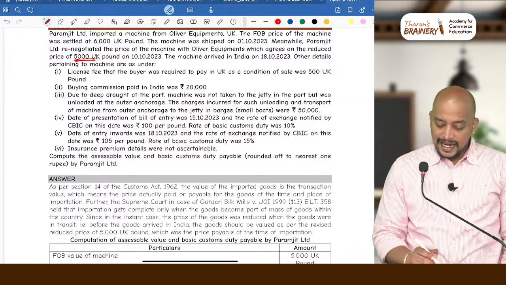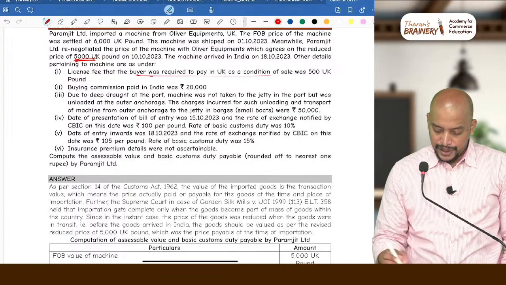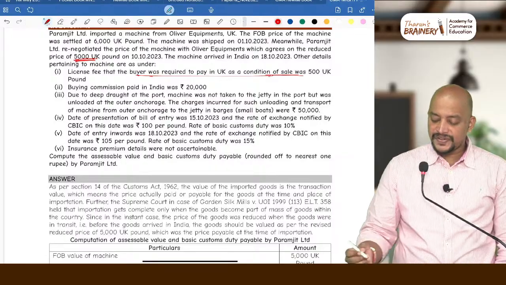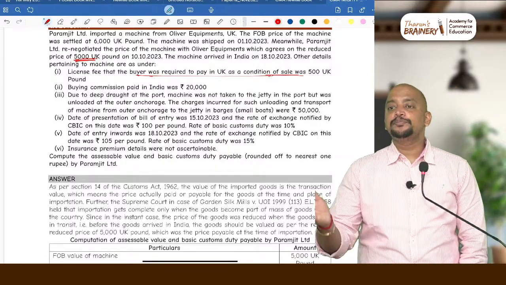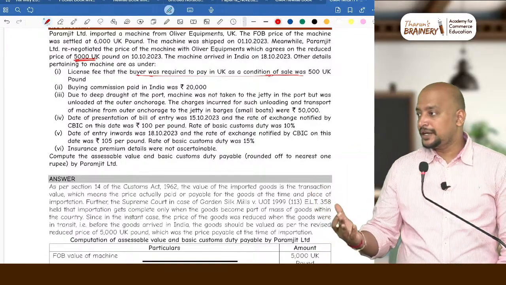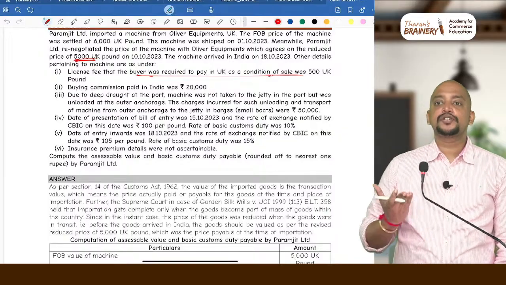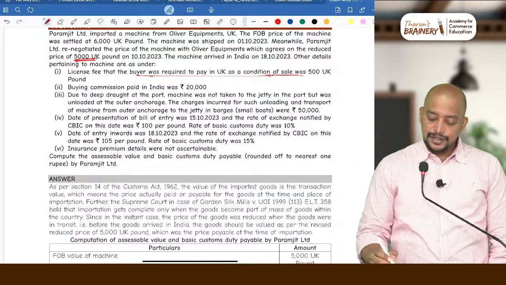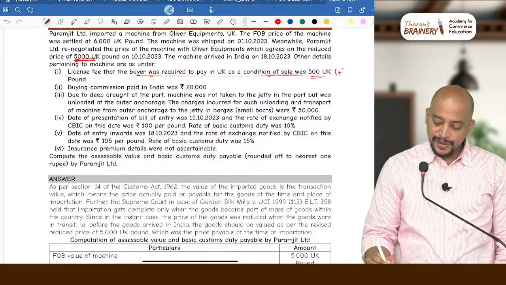See this, the license fee that the buyer was required to pay in the UK as a condition of sale. All pre-import expenses should be added to the value. It's a pre-import expense because it is payable by the buyer to the seller before the import itself. So therefore this 500 UK pounds should be added.